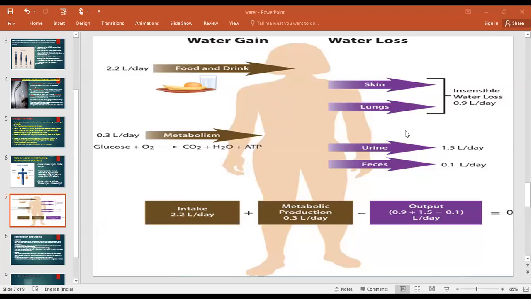But one more question is there. I have told you there are two types of water in our body. One is intracellular, another is extracellular.